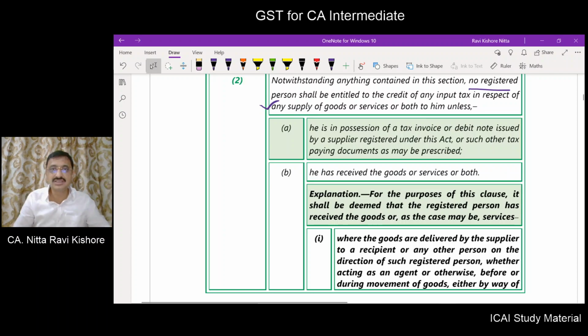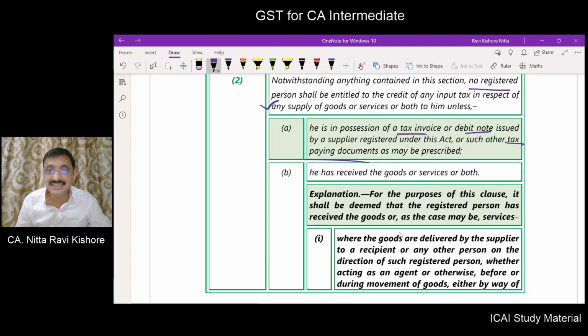What are those conditions? You should be in possession of a tax invoice or debit note. Who will issue that? The supplier, who is a registered person, will issue that. Or any other tax paying document. The central government has the power to specify that a person can issue any other document in lieu of a tax invoice, or a class of persons need not issue any document. So the central government has the power.